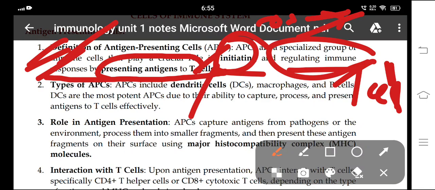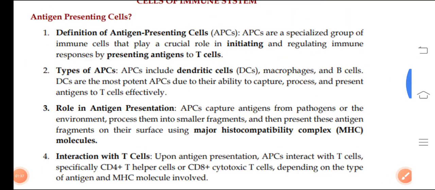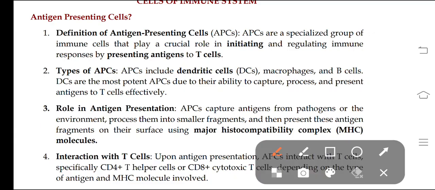Then coming to the types of APCs. I'll say APC for short. What is this APC? In the sense, antigen presenting cells. There are certain types of APCs. Firstly, dendritic cells, also called DCs, and then macrophages and B cells.